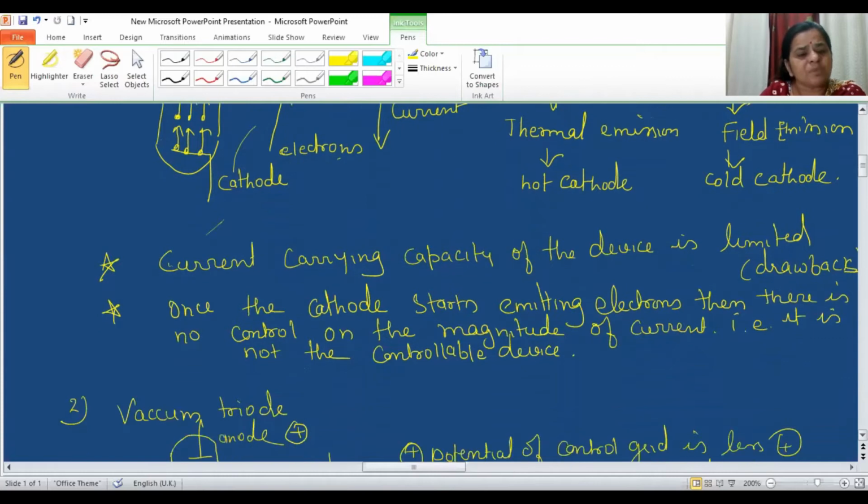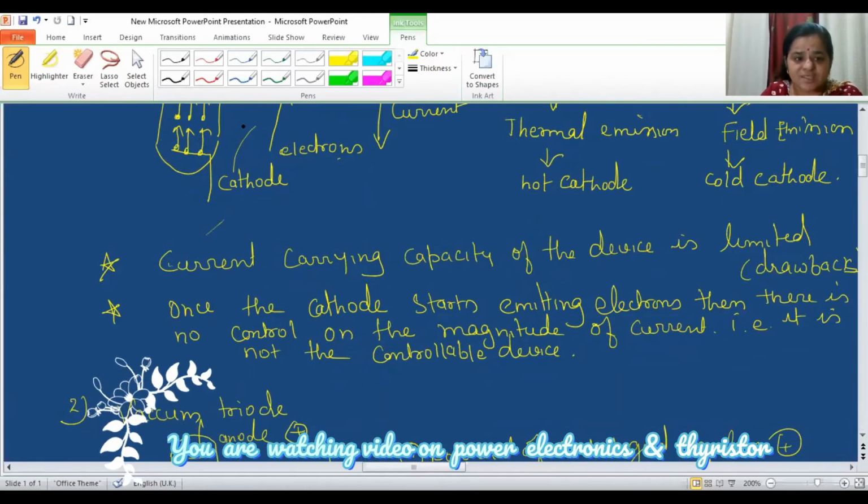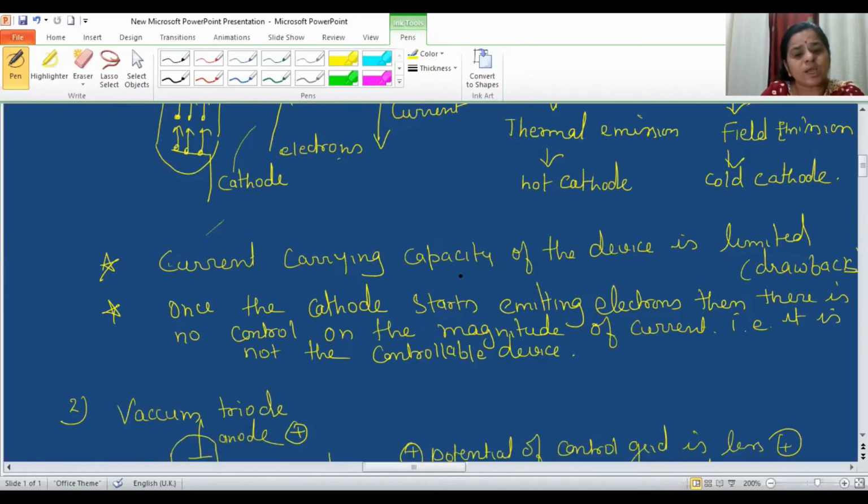Now there are two major drawbacks of this device. The first is that the current carrying capacity of the device is limited. Why? Because in this device the major source of electrons is the electrons emitted by the cathode surface, and any material has its own capacity. Beyond it, it cannot emit electrons. So the current carrying capacity of the device was limited.